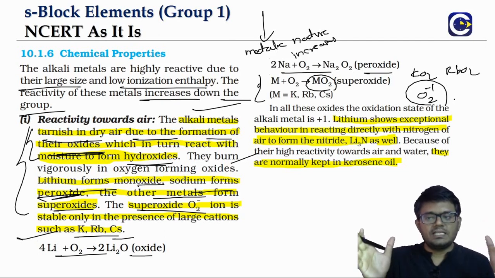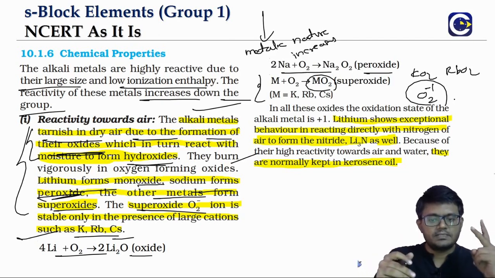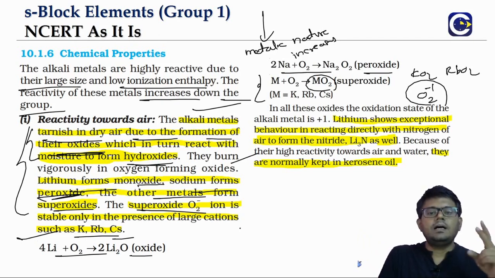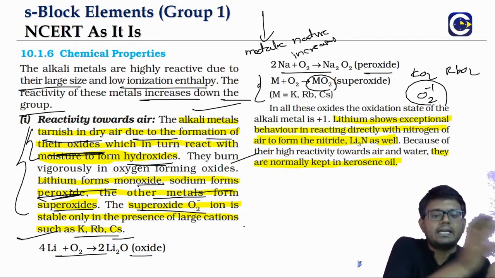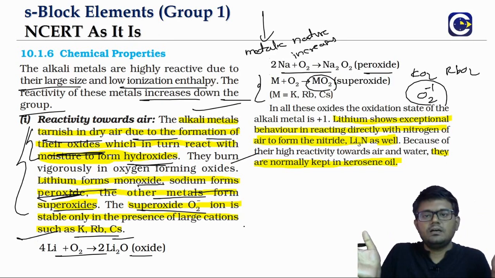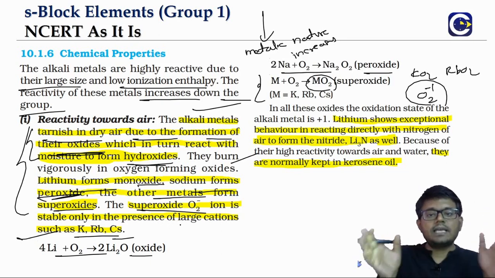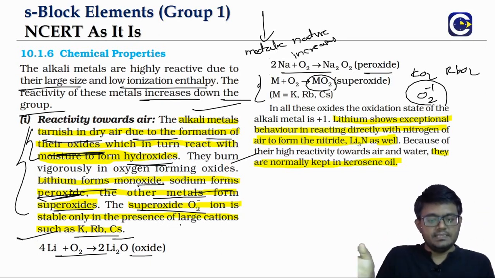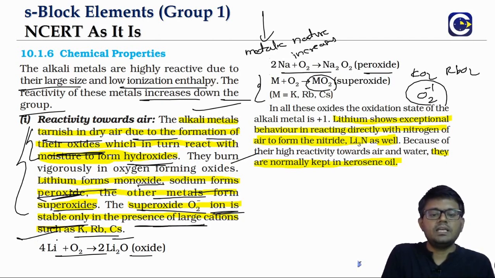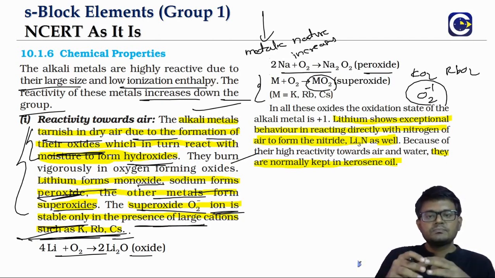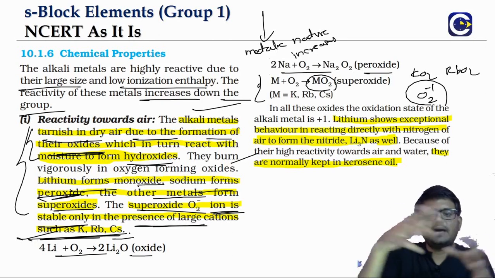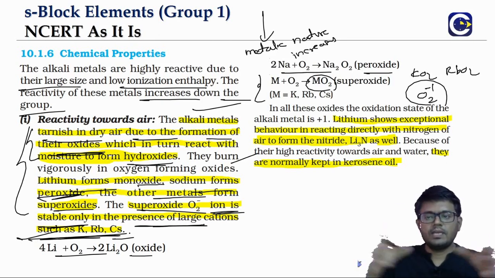So it will be a large anion because there are 2 oxygen atoms. This large anion can be stabilized only by a large cation in terms of the lattice arrangement. So that is the reason why the superoxides are formed by large cations like potassium, rubidium and cesium. The superoxide ion will be stable only in the presence of large cations, because large cations and large anions can pack better. Okay.